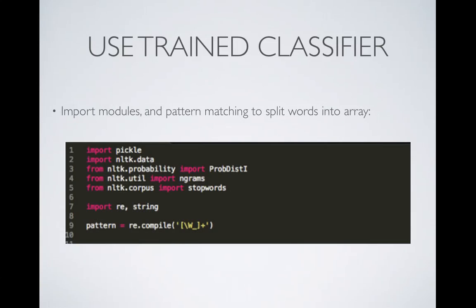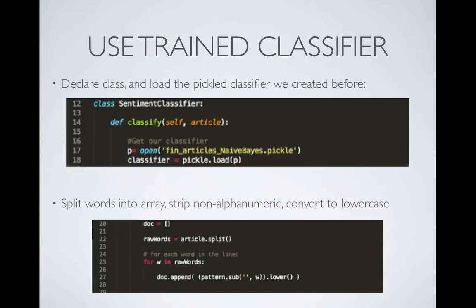Here I'm going to quickly walk through how this class works. Here are the imports, all the modules, and our pattern matching to split the words into an array. Then we simply declare the class in Python, and we load that pickled classifier that we created before.